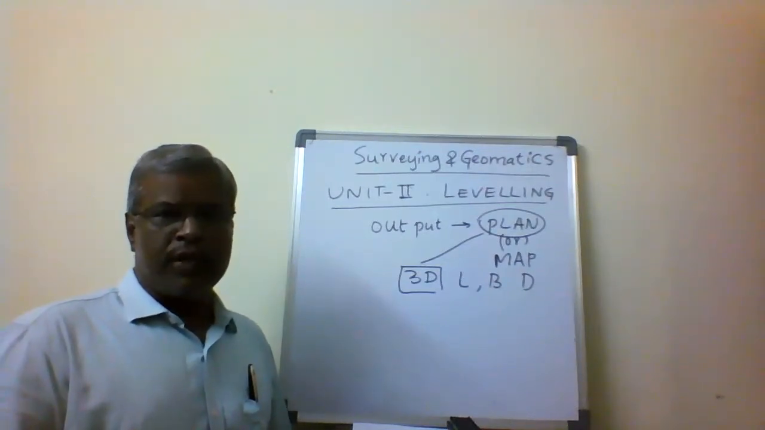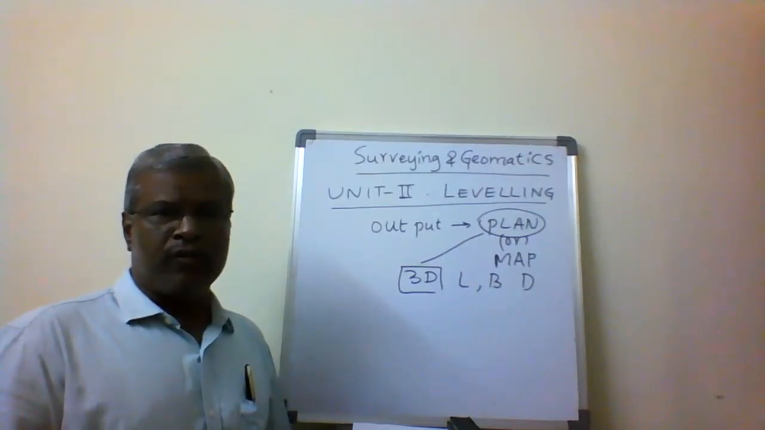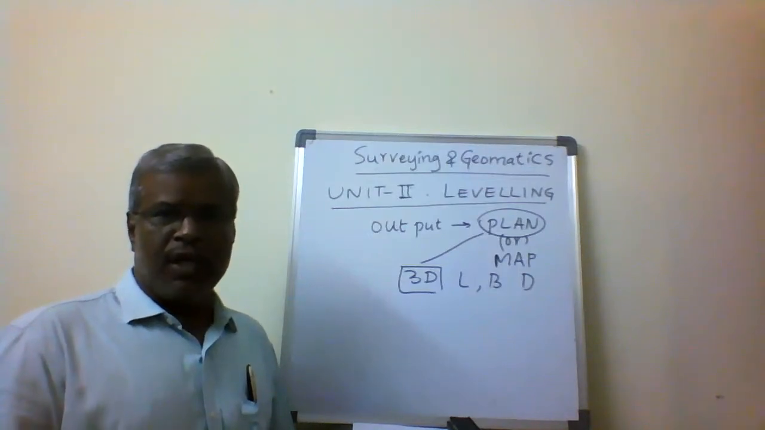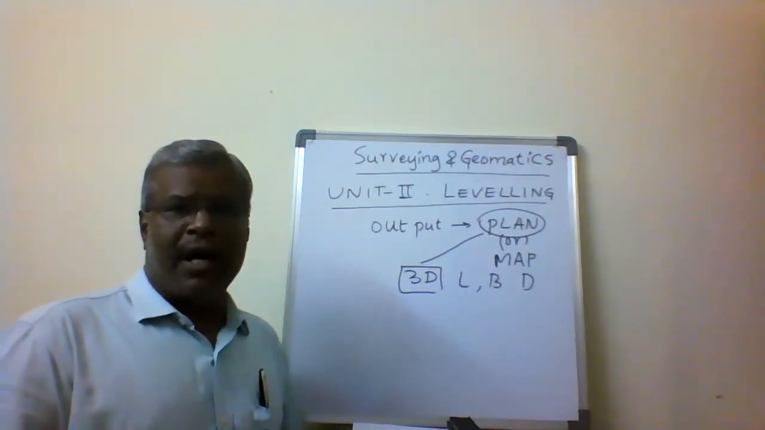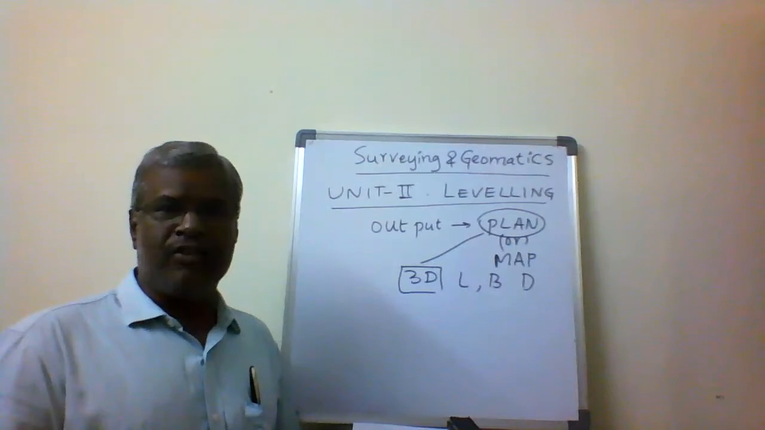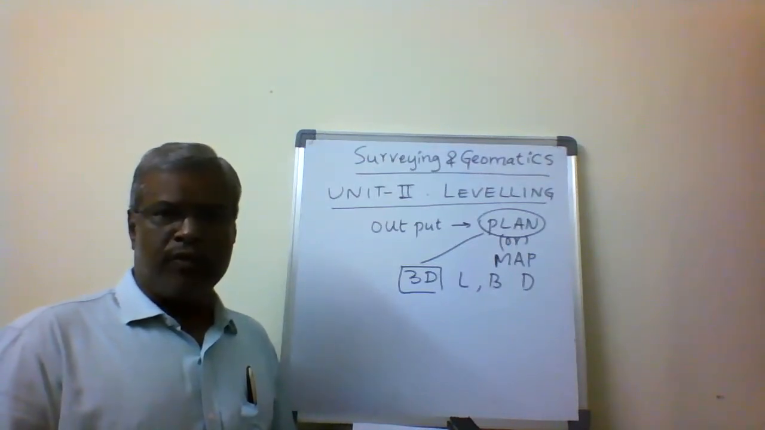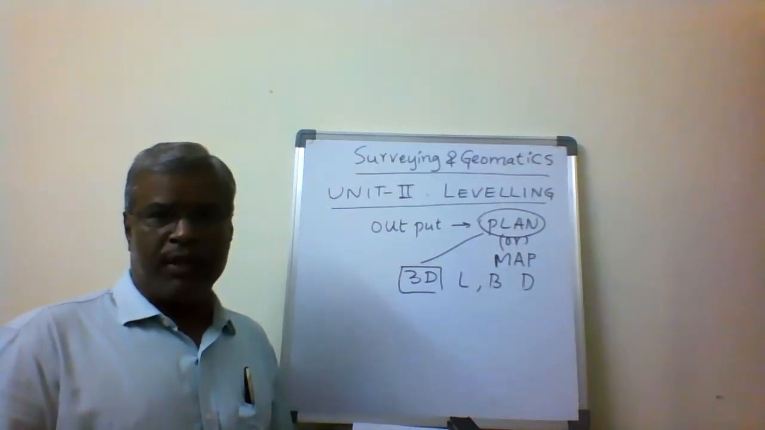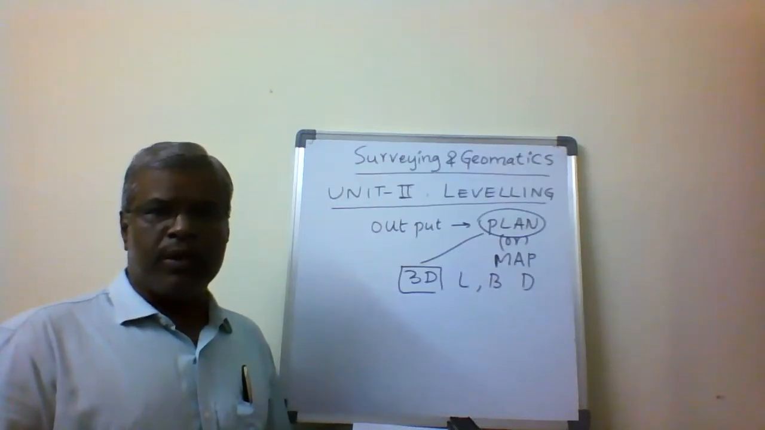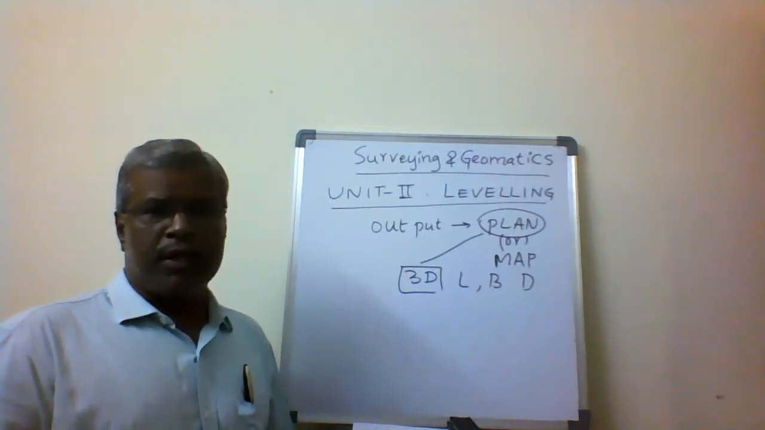In Unit 1 we already discussed the linear measurements of length, breadth or width. Now leveling is going to cover the vertical measurements with respect to the given datum or reference line. So 3 dimensions are required: length, breadth or width, and depth or height. Leveling gives the vertical height, which technically we call elevation. That is the third dimension, called depth or height. If we want to prepare a plan or map, the depth or height we get from leveling, which is an object of surveying.